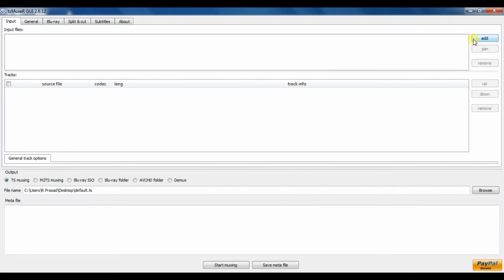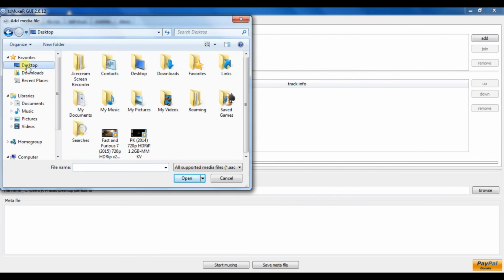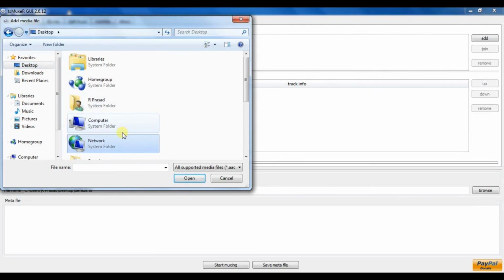Now click on this add button and add both the original file and the file which is produced from Shana Encoder separately.